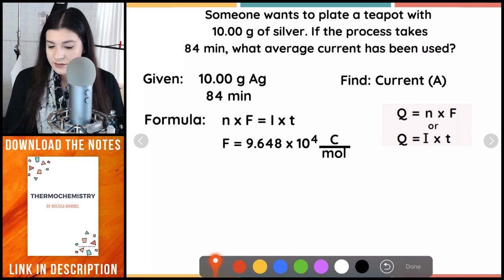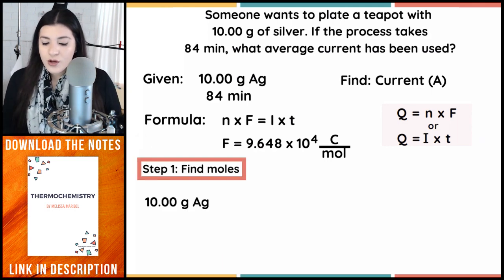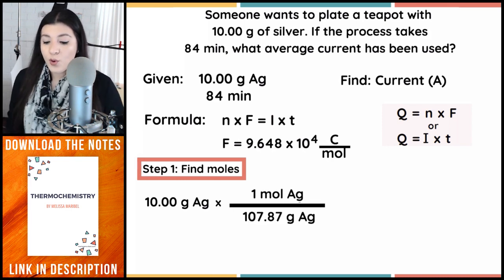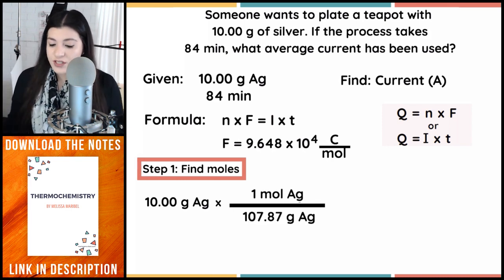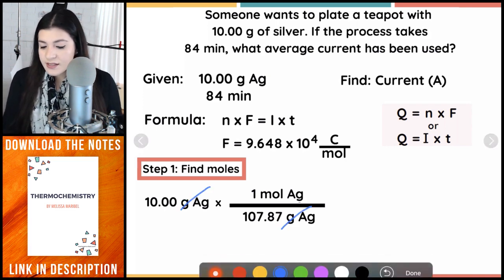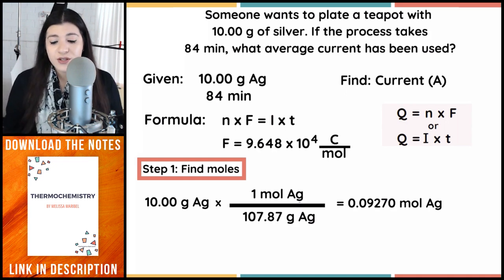All right, so let's start. First things first, we'll find the moles. So we have 10 grams of silver. I'm going to divide this by the molar mass of silver found on the periodic table. And then from there, our grams and grams cancel to give us our moles of silver. So far so good.